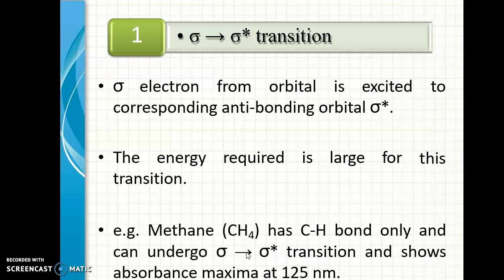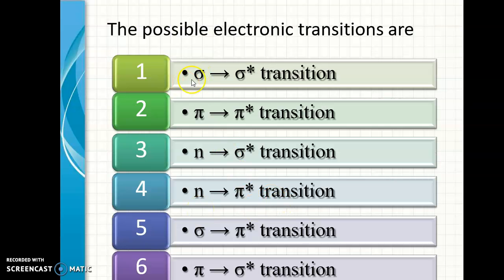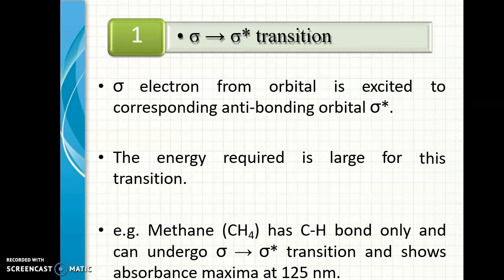Some of the transitions will not obey the rules, and if they do not obey the rules, they are considered forbidden transitions. Here the first four are allowed transitions, and the fifth and sixth are forbidden transitions because they don't obey the rules.